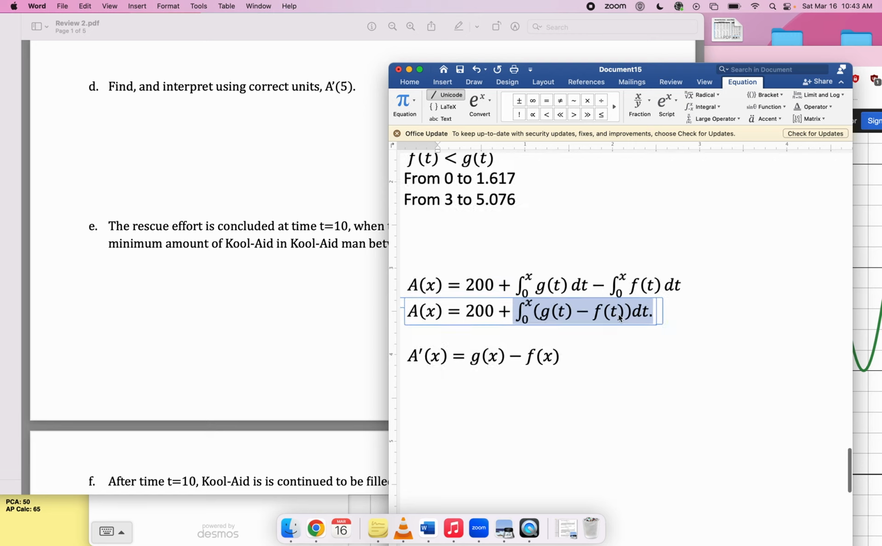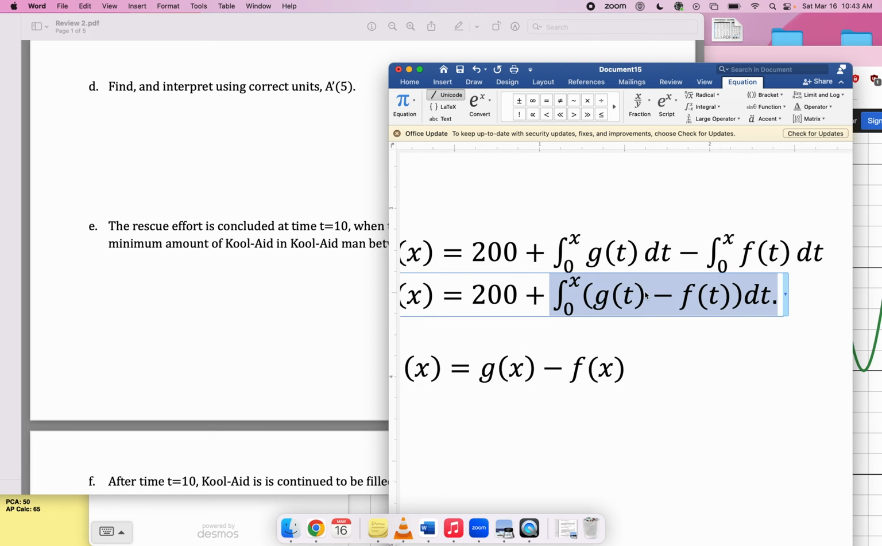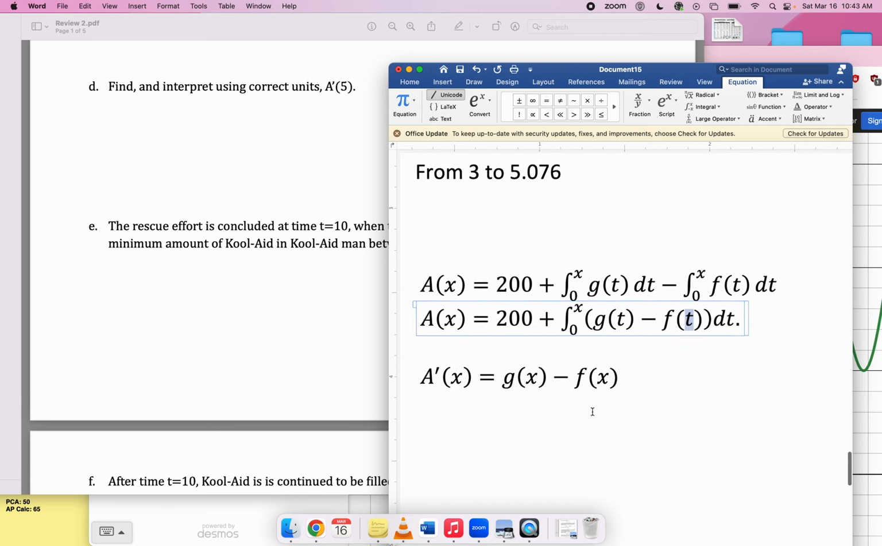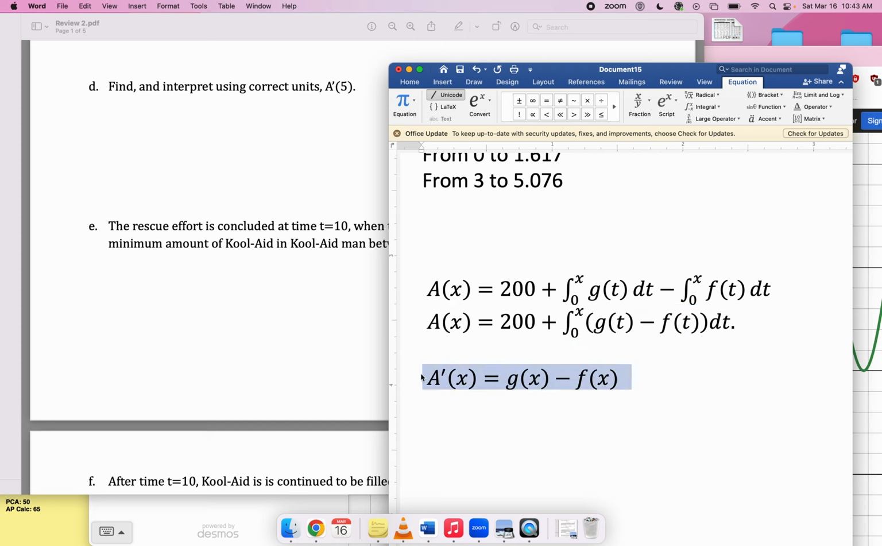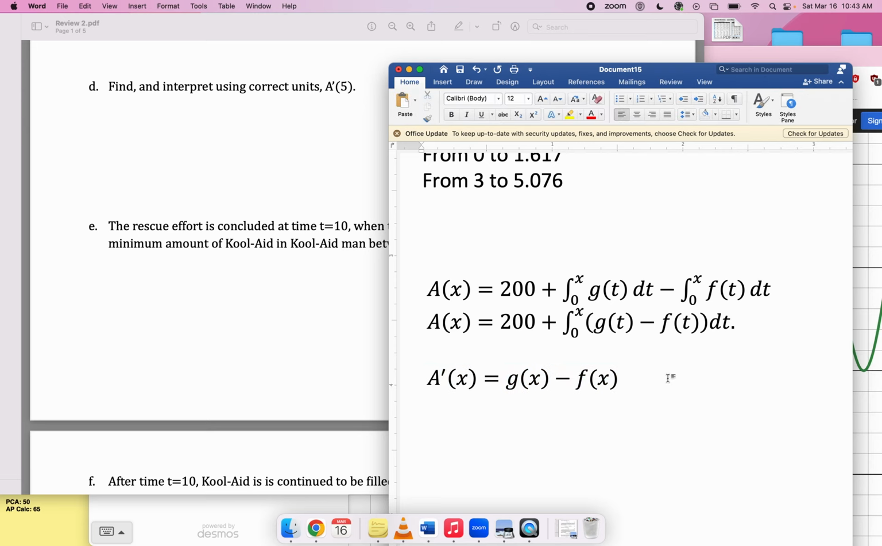The derivative of this integral function, do you remember how to take the derivative? You just take this guy and you put it here, right? So you get g of x minus f of x. Or you can just always remember that the overall rate of change of the amount of stuff, in other words, the derivative of the amount of stuff, is always just the rate in minus the rate out.